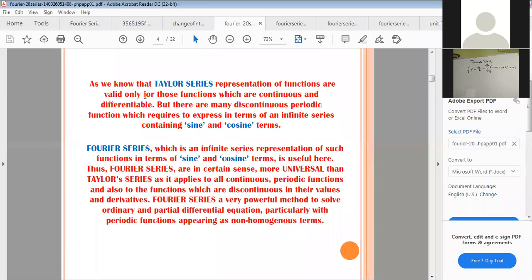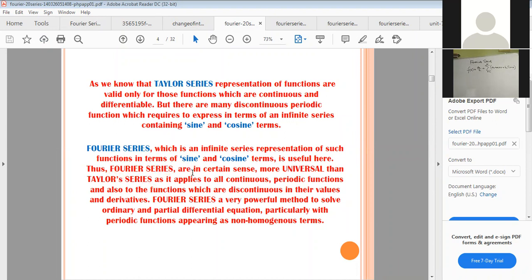This is why we are studying Fourier series, to handle the discontinuity of periodic functions. A Fourier series is an infinite series representation of such functions in terms of sine and cosine terms.